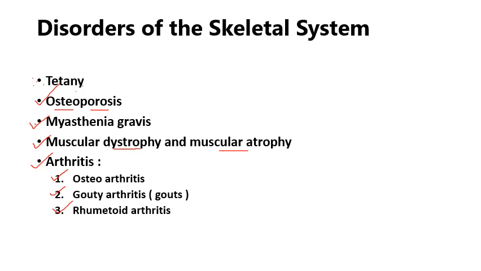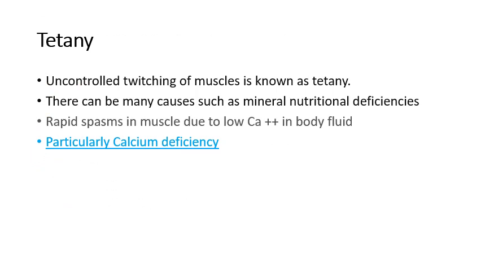Sometimes there can be swelling of joints because of viral and bacterial infections also. So that can be called viral, or you can call it infectious arthritis. That is because of the conditions prevailing in our body, caused by virus and bacterial infections. Here we talk about the first, which is tetany.